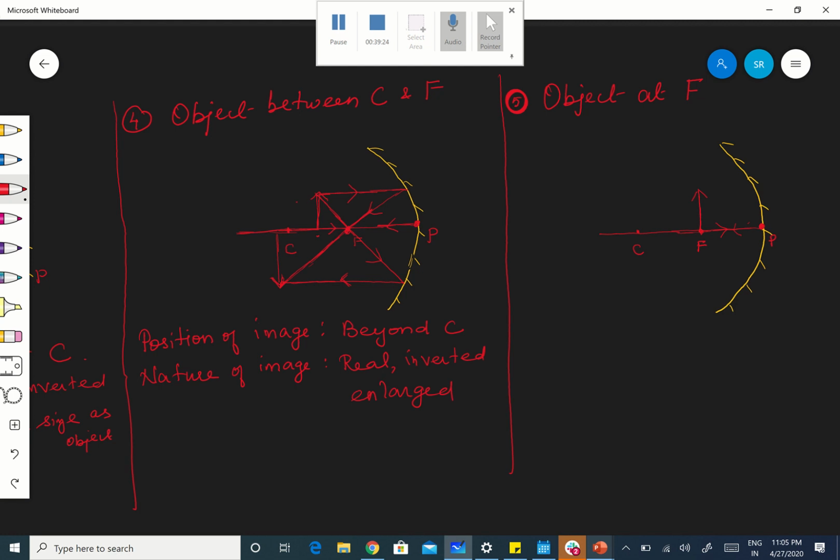One is parallel to the principal axis, and after reflection, it passes through the focus. The object's foot is at focus because the object is itself at the focus.